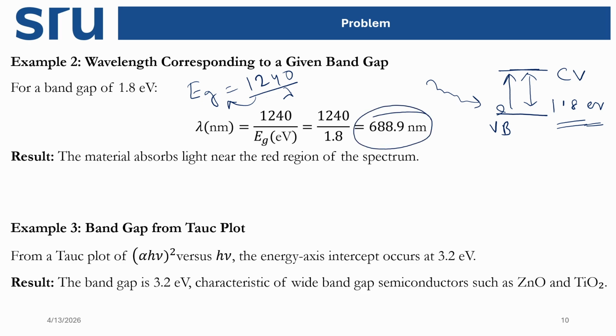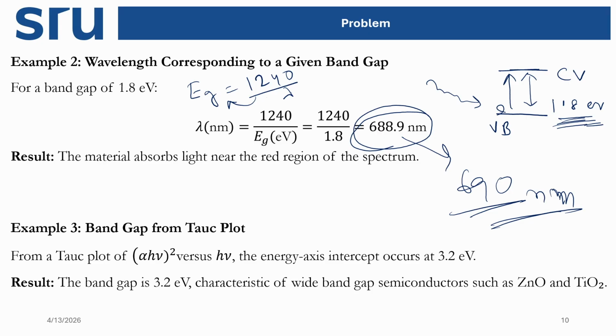which equals 688.9 nanometer. So for this electronic transition, for a material whose valence band and conduction band difference is 1.8 electron volt, it is close to, let's say, 690. So 690 nanometer wavelength of light is sufficient for this electronic transition.